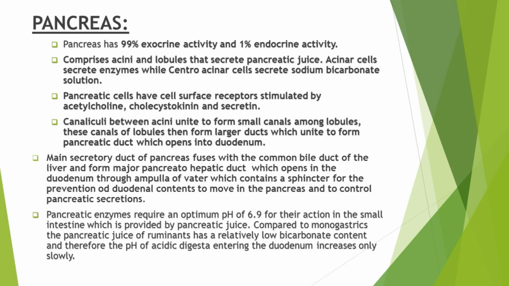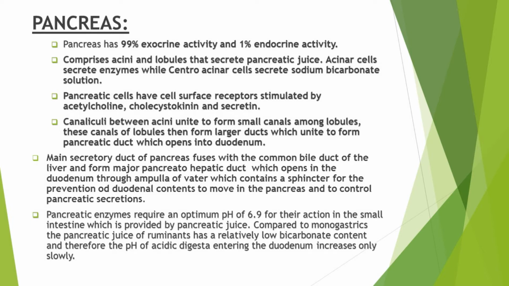Let's repeat it again. Canaliculi, which are present between acini, unite to form small canals among the lobules of acini. Then these smaller canals in one lobule unite and form a larger duct. Then these larger ducts from different lobules unite to form the pancreatic duct.